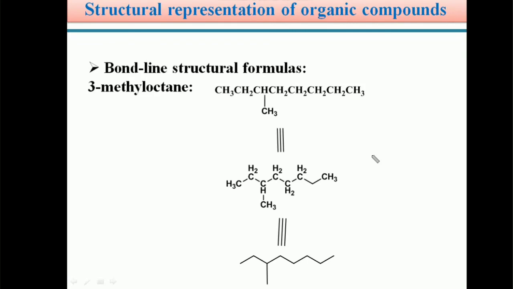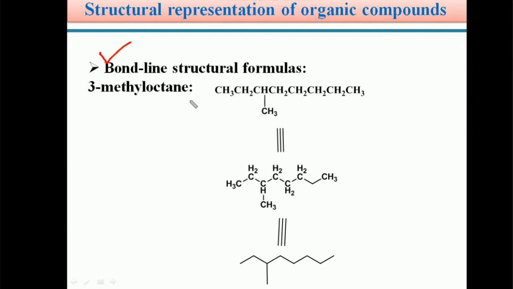The next type of structural representation of organic compounds is the bond line structural representation. Bond line structural formula. Students, this is very important. This is a very important representation of an organic compound. It is also called the line angle formula, or bond line structural representation. So students, you should learn carefully.